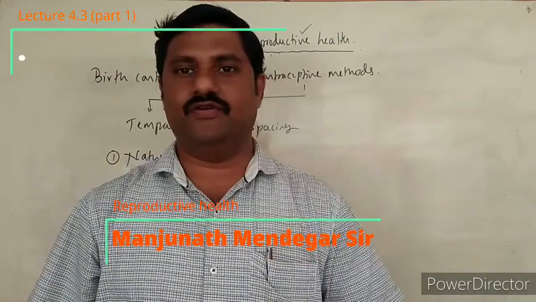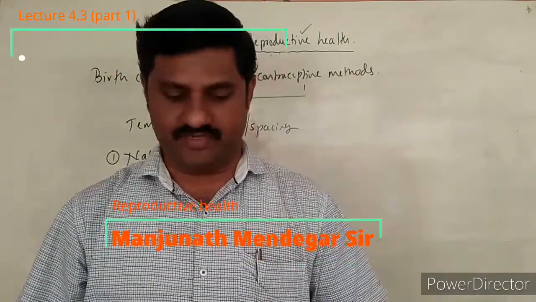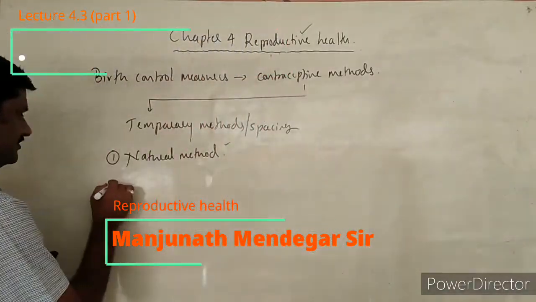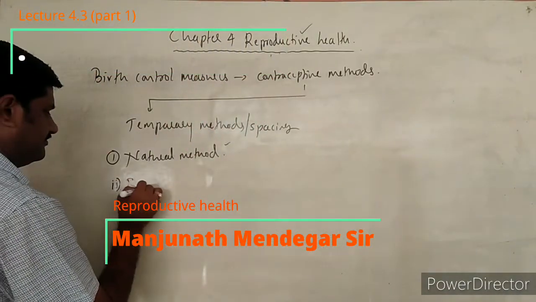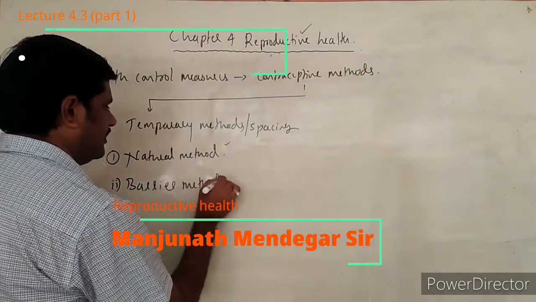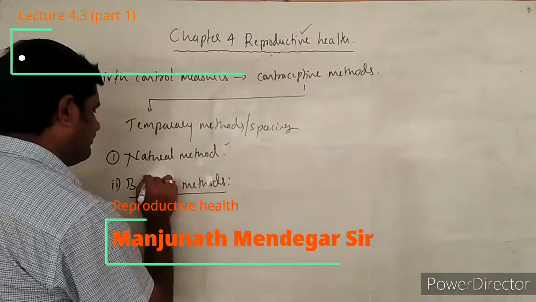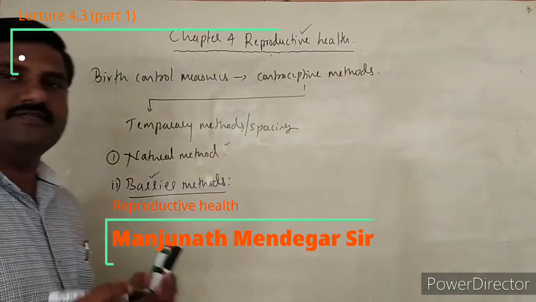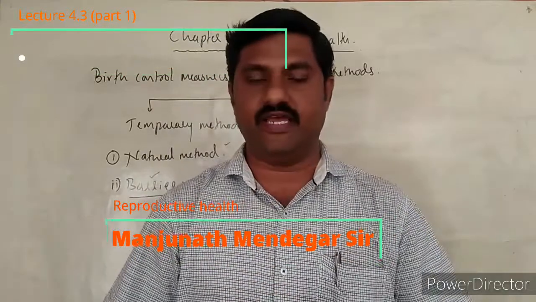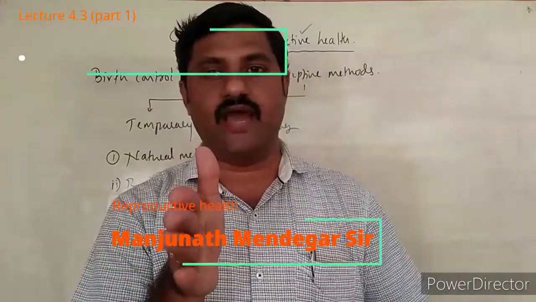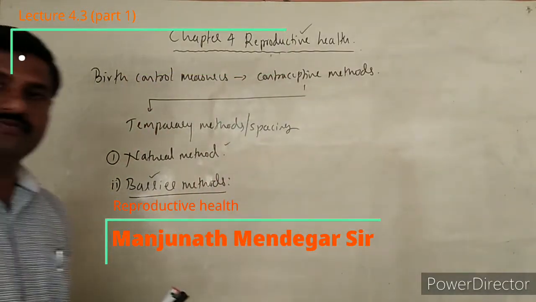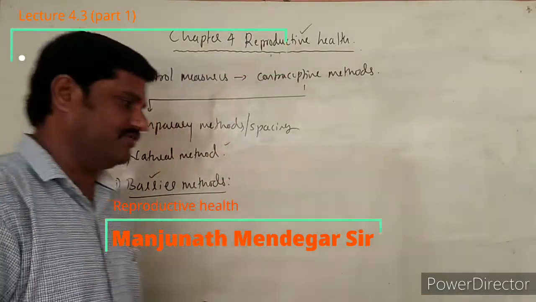In this session, we'll go through the second natural method, that is the barrier method. As the name suggests, barrier. This method also avoids the fusion of male and female gametes due to the presence of a barrier in between them, right? So there is no possibility of the meeting of both the gametes.